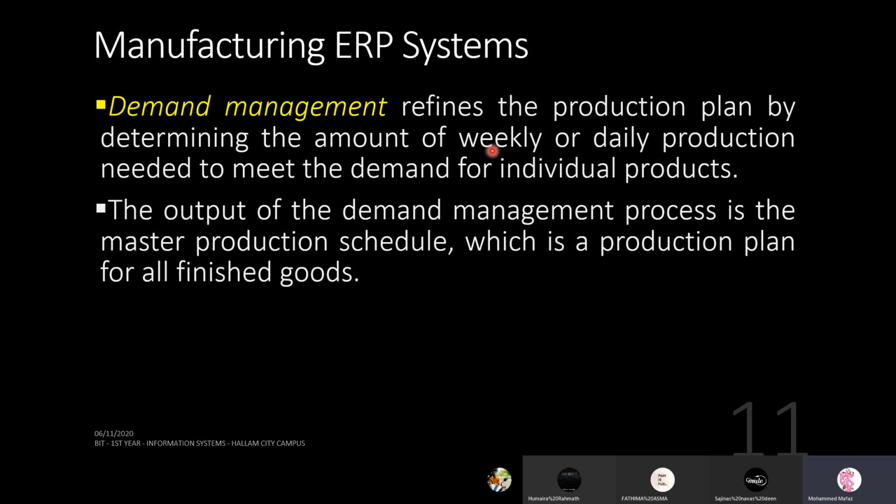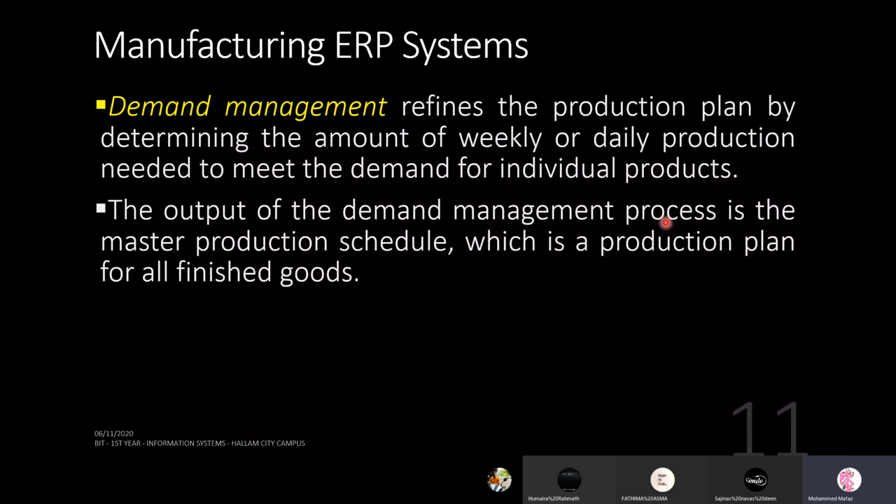They will say, okay, I need it by the end of this month. So they have already given the season time also. You already know when the season is going to start and how long it is going to go. Then you have to decide, based on that, how many you can produce weekly or how much you can produce daily. So that is called demand management.